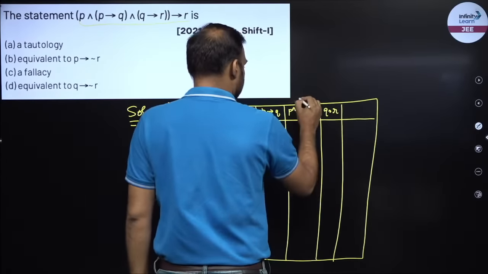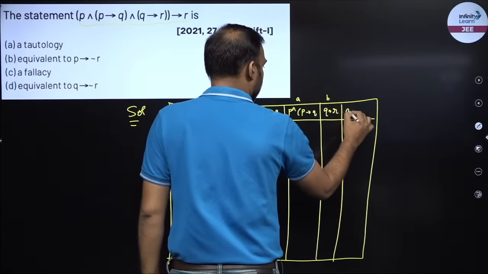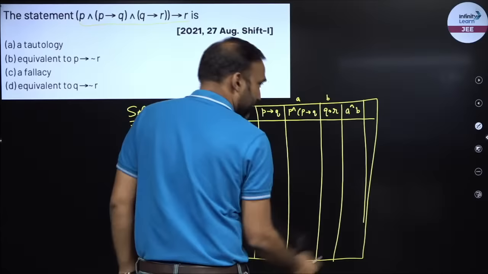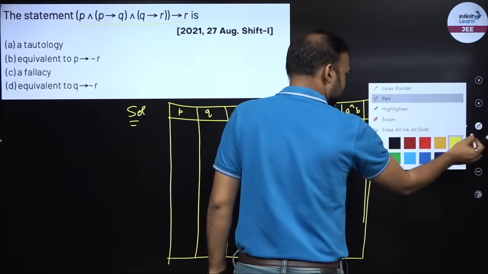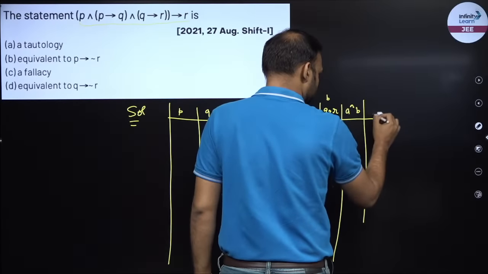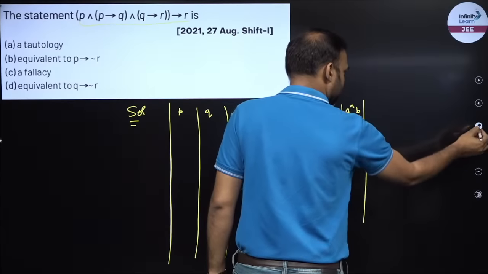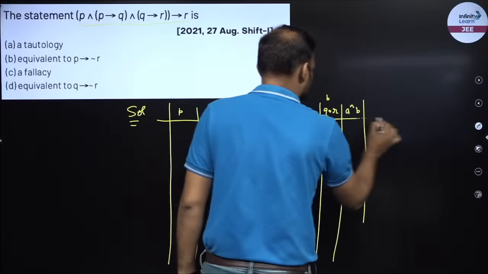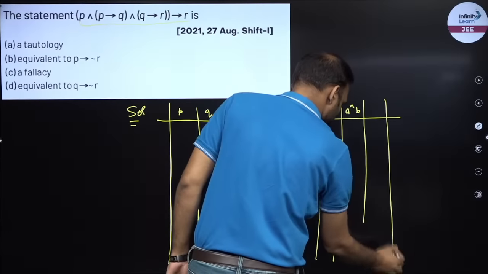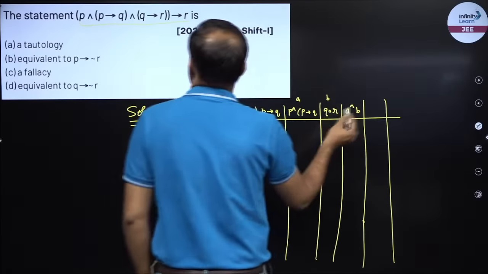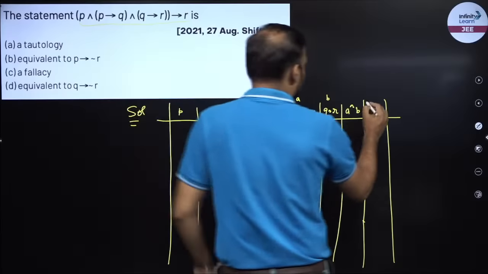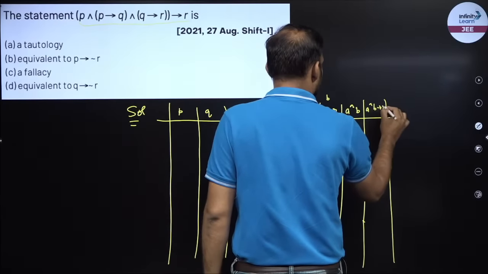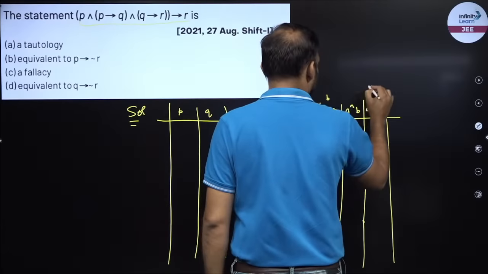Let's say I call this A and this is B. So I have to find out A and B, right? Now I have to find out A and B goes to R. So this would be my final output.